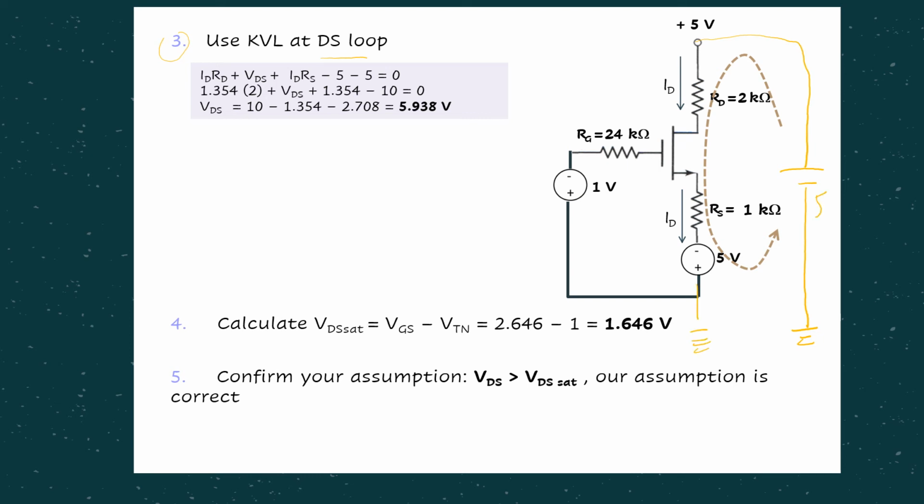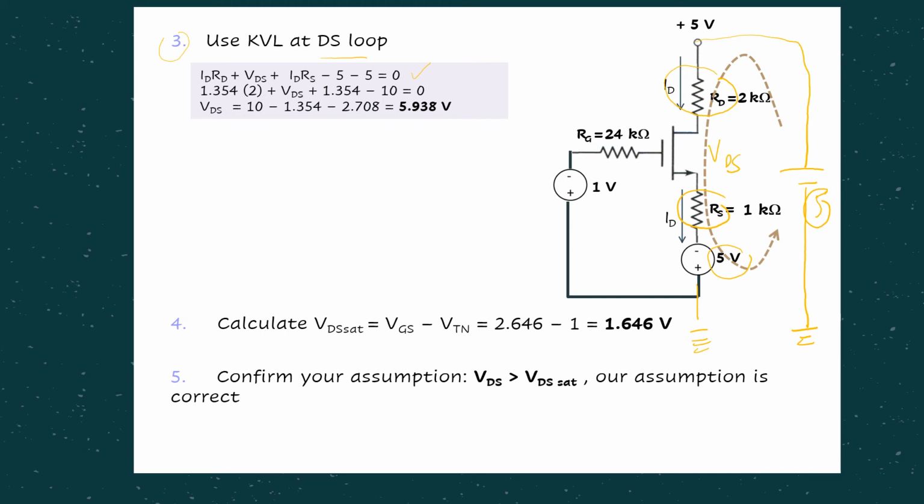So you have to consider both 5 volt sources in our KVL equation. Going through this loop, you get negative 5 plus IDRD plus VDS plus IDRS minus 5 equals 0.